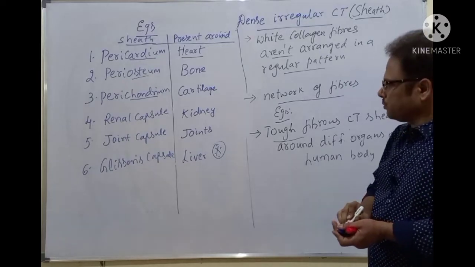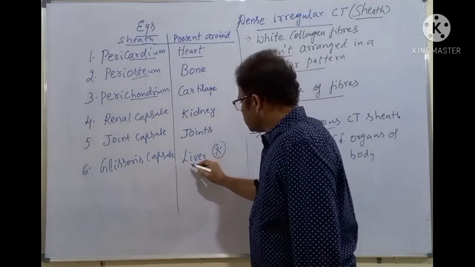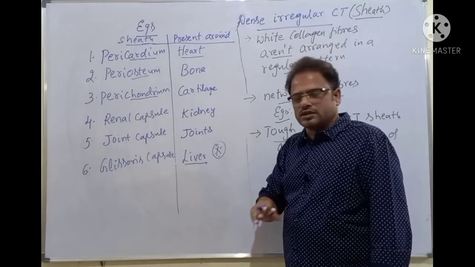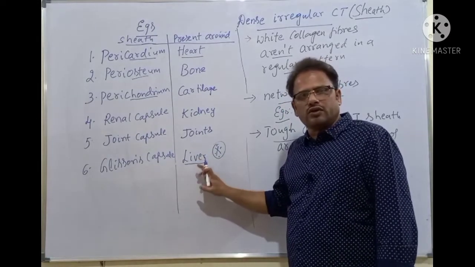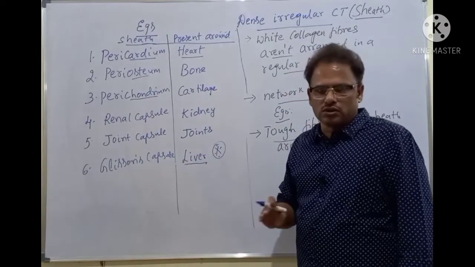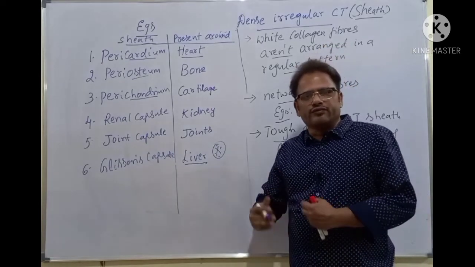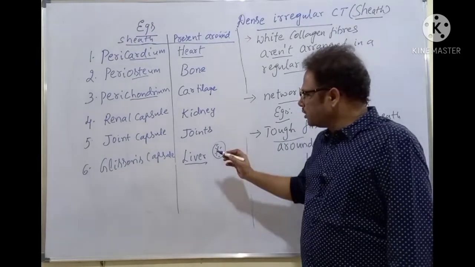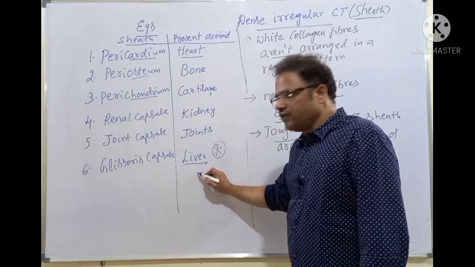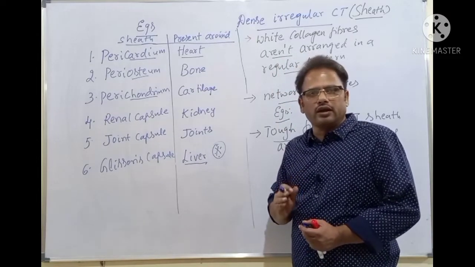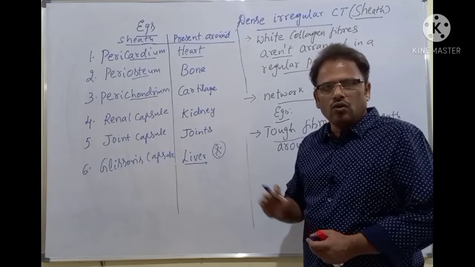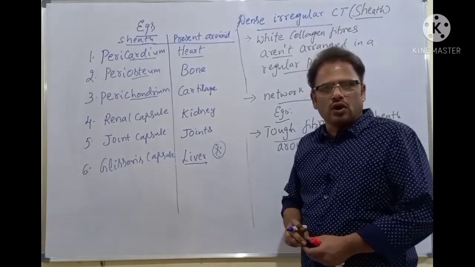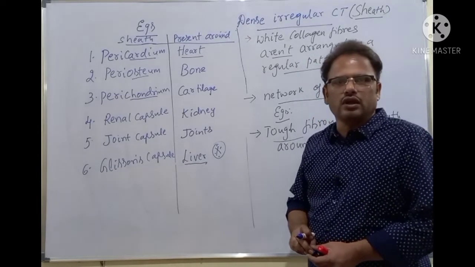What is Glisson's capsule? Just as the structural and functional units of the kidneys are nephrons, the structural and functional units of the liver are called hepatic lobules. The liver is divided into different lobes, and each lobe consists of many lobules. In the human liver, 50,000 to 1 lakh hepatic lobules are there. These hepatic lobules are the structural and functional units of the liver.